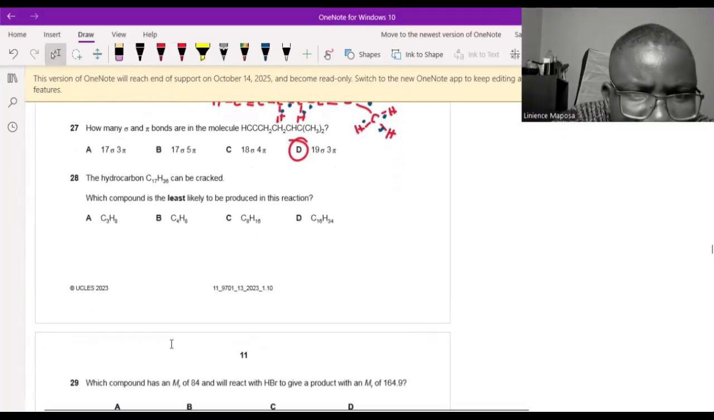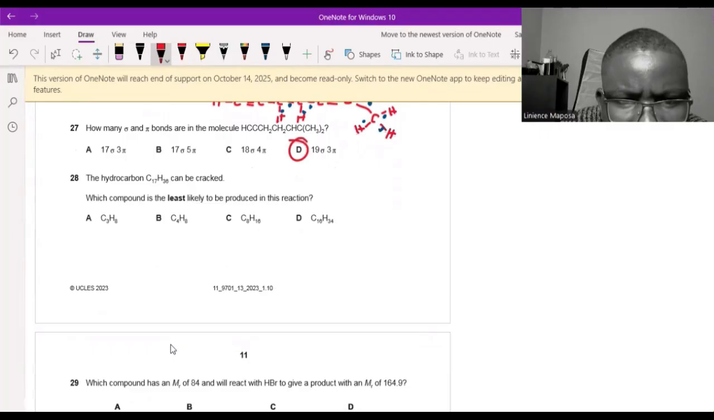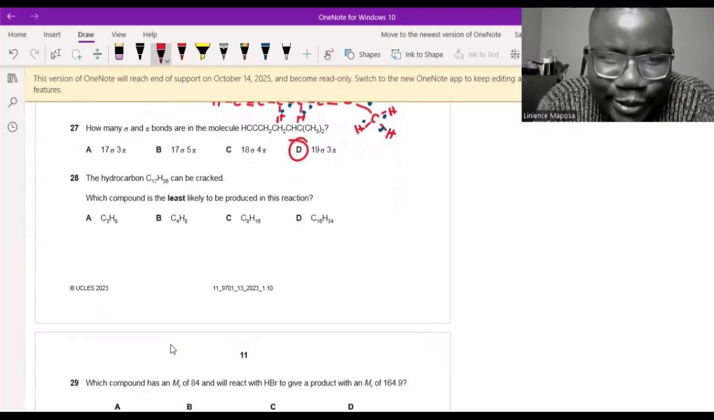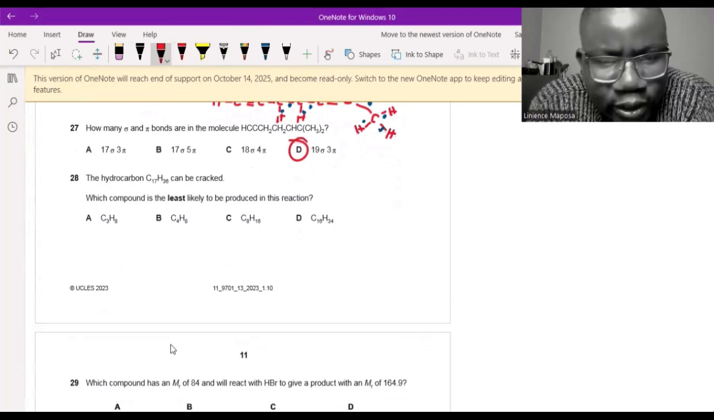The hydrocarbon C17H36 can be cracked. Okay, which compound is least likely to be produced in this reaction? Okay, right. Sorry. Oh, I realized I was leaning too far forward to see. I can't see properly, so I'm leaning too far forward. But anyway,